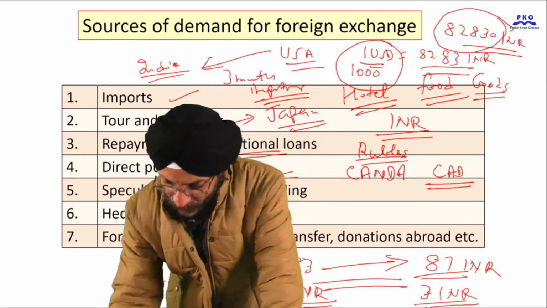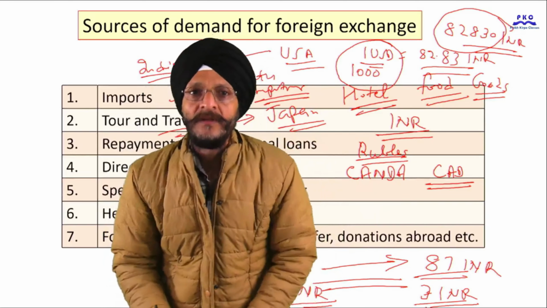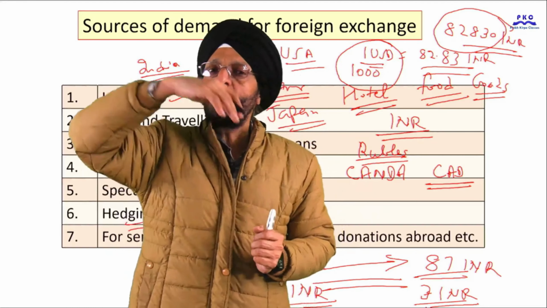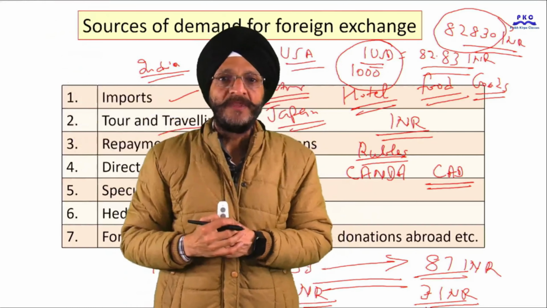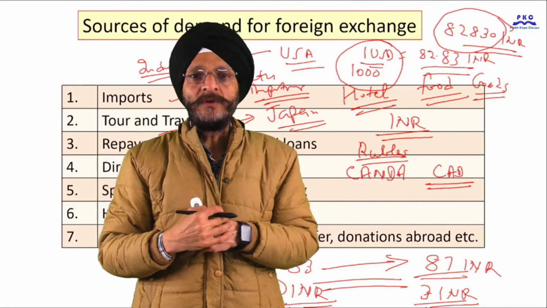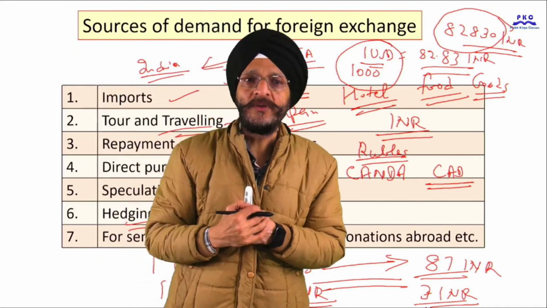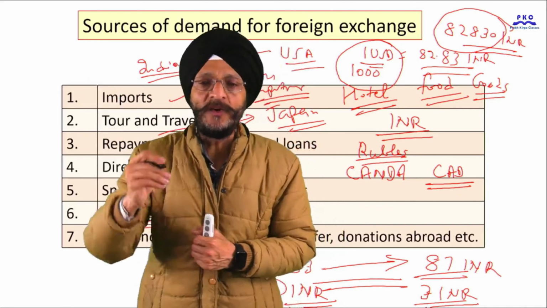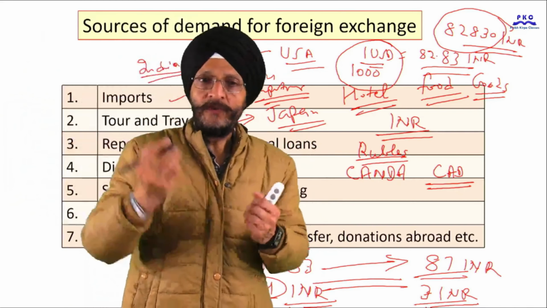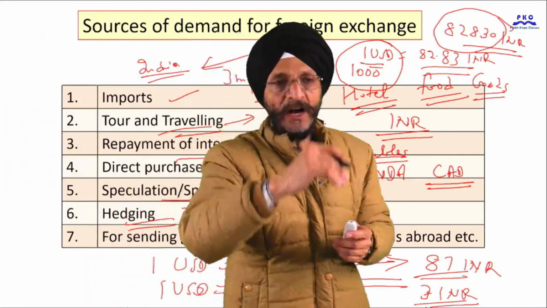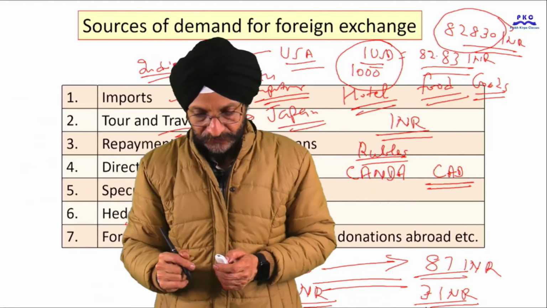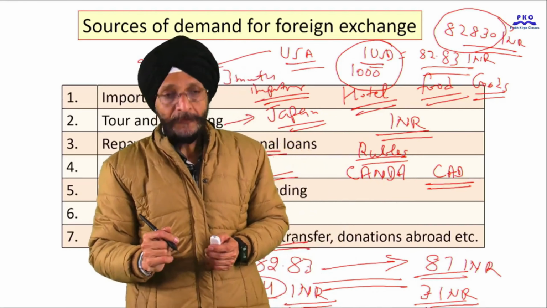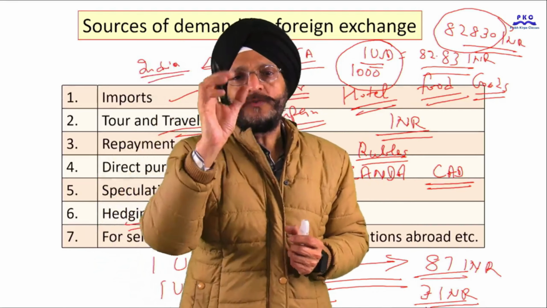So if we are to send unilateral transfers, we also require foreign exchange. If we want to help some other country on humanitarian ground, then for that we will require foreign currency. If we want to give certain donations abroad, we will require foreign currency. So for all these purposes, we require foreign exchange or foreign currency.